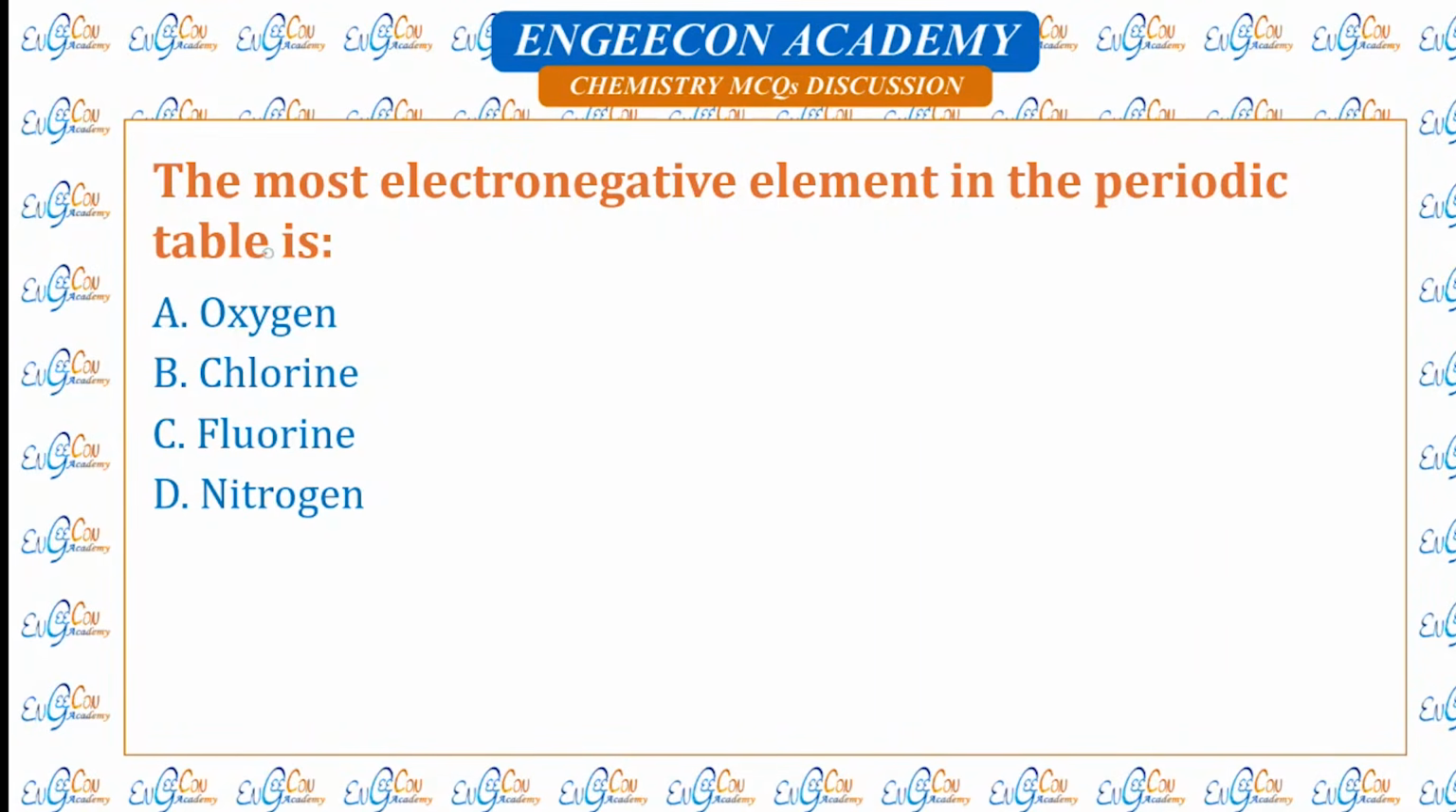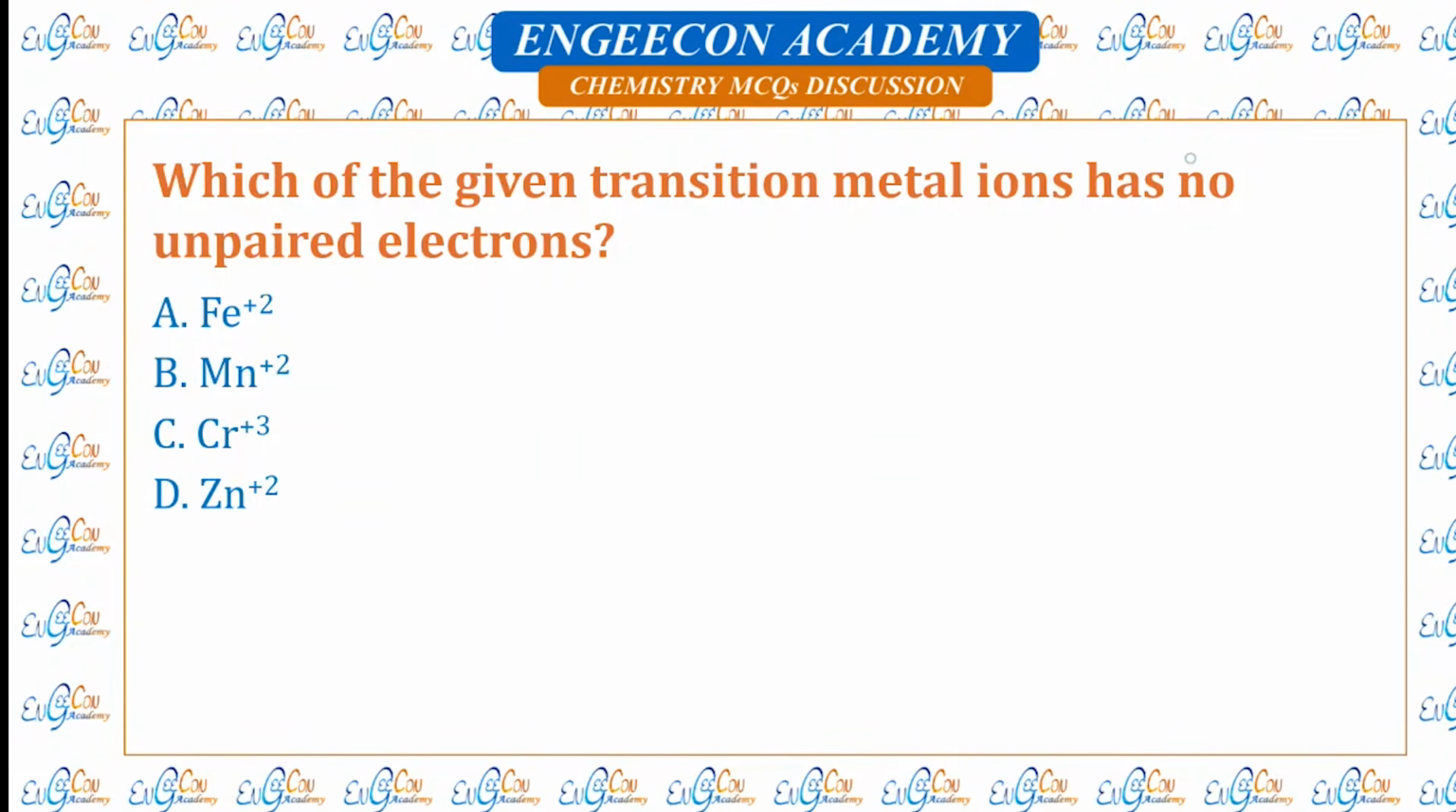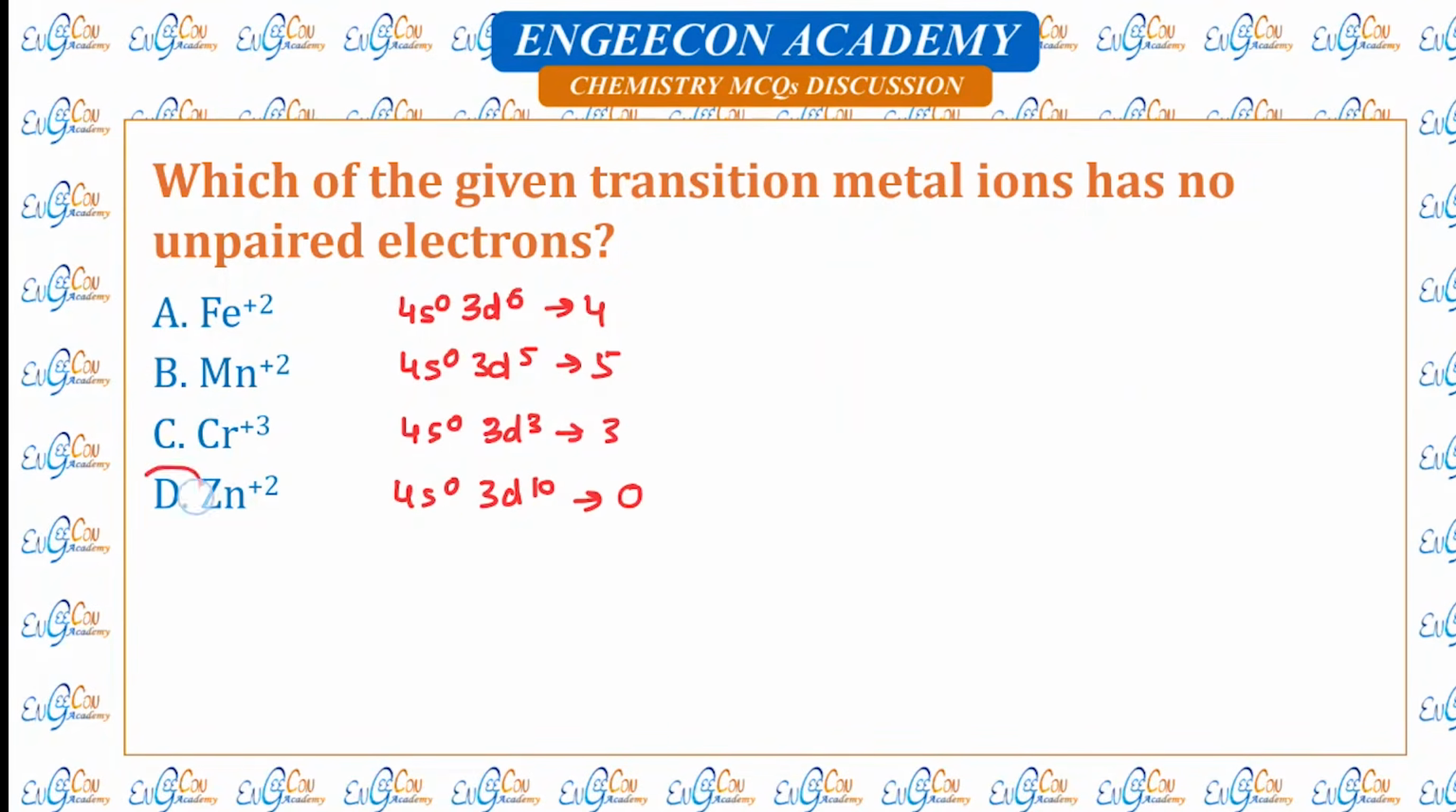The most electronegative element in the periodic table is, so this is simply fluorine. Which of the following transition metal ions has no unpaired electrons? So Fe plus 2 is 4s0 3d6. It has 4 unpaired electrons. Mn plus 2 is 4s0 3d5. It has 5 unpaired electrons. Chromium plus 3 is 4s0 3d3. It has 3 unpaired electrons. Zinc plus 2 is 4s0 3d10. So it has no unpaired electrons.